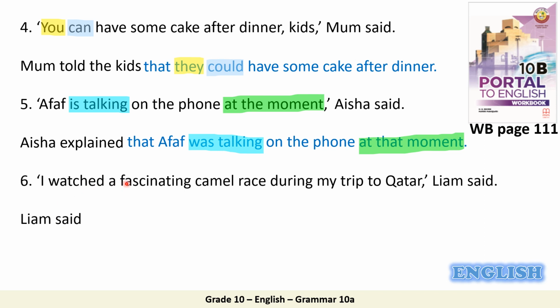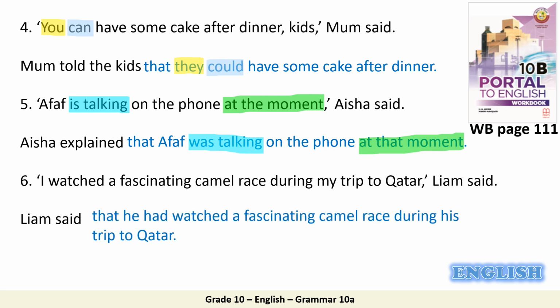I watched a fascinating camel race during my trip to Qatar, Liam said. And we are going to start with Liam said, so we didn't change the reporting verb. So Liam said, excellent, that he had watched a fascinating camel race during his trip to Qatar.